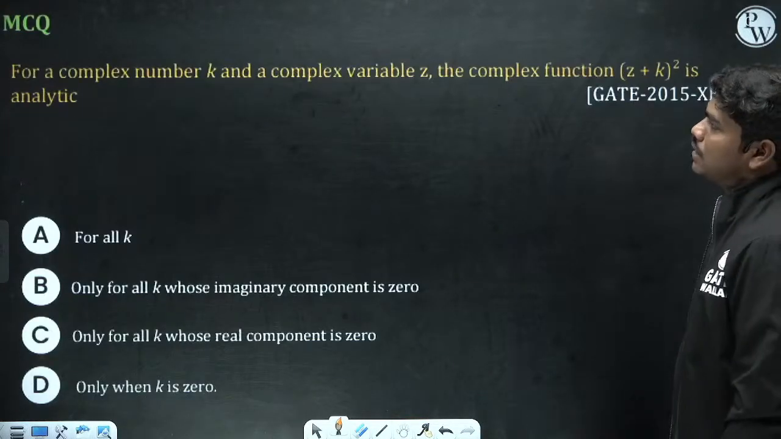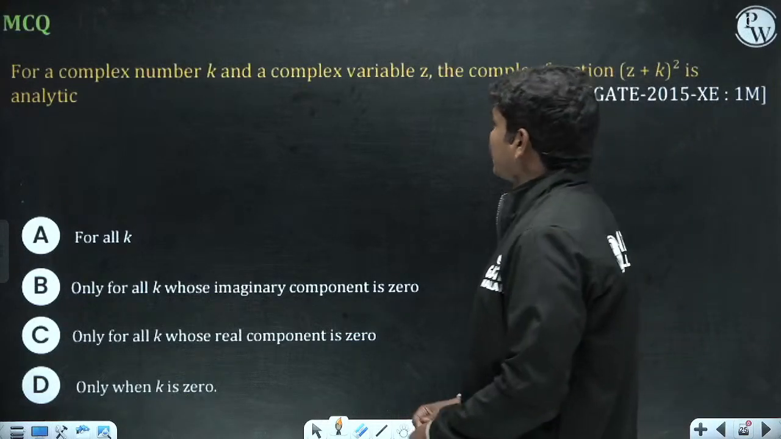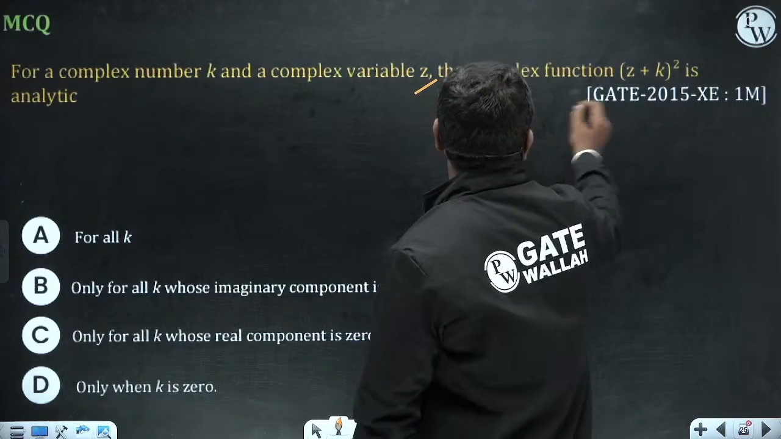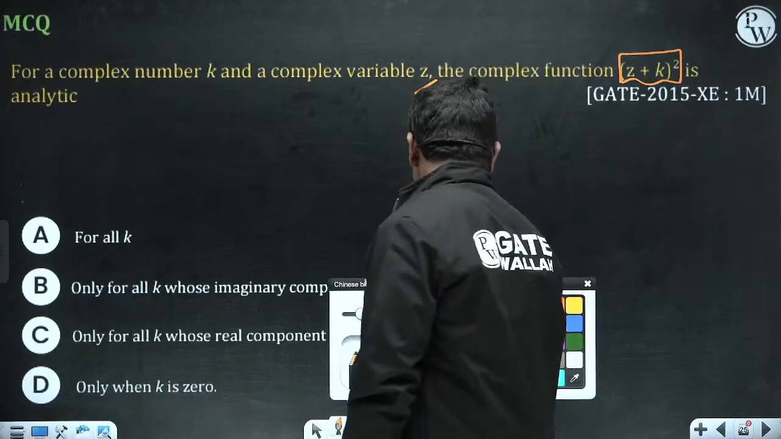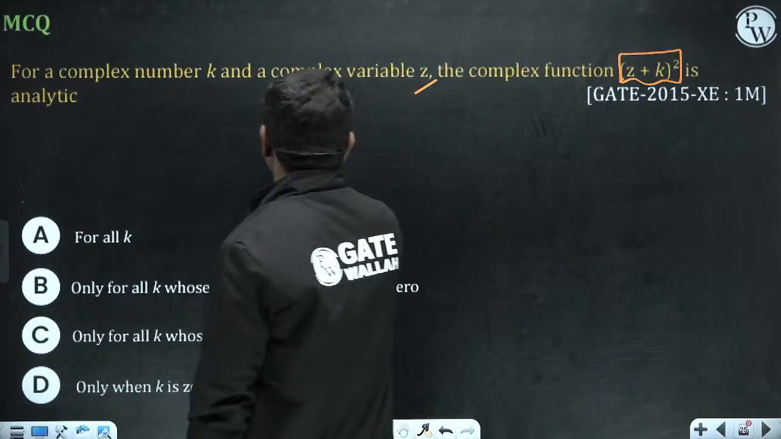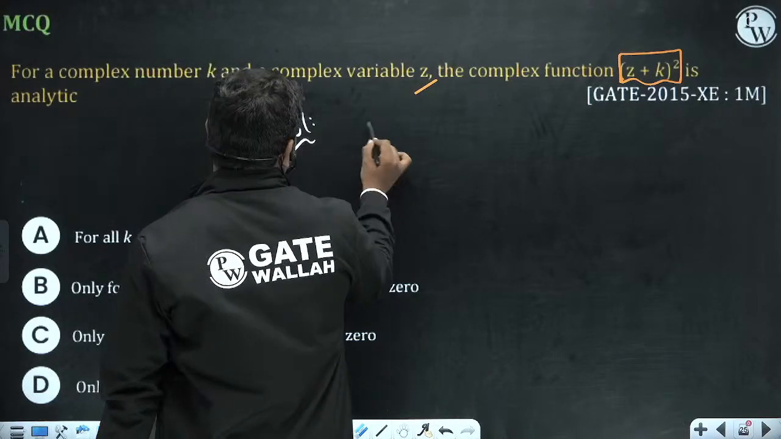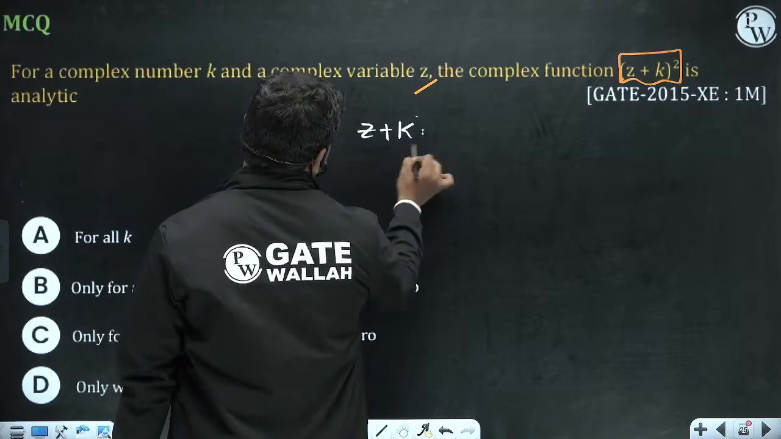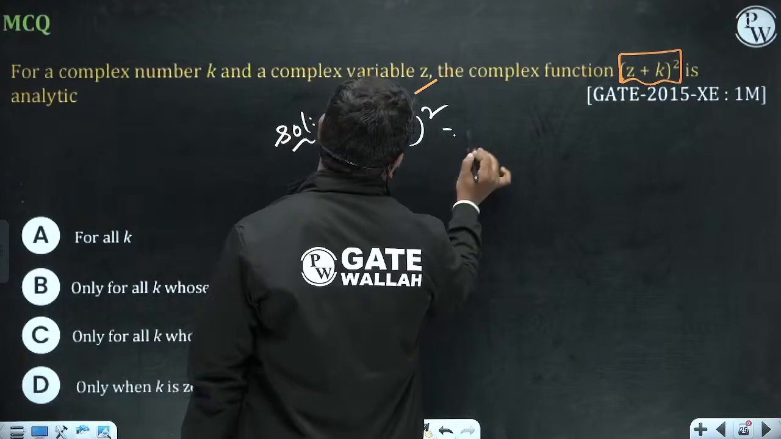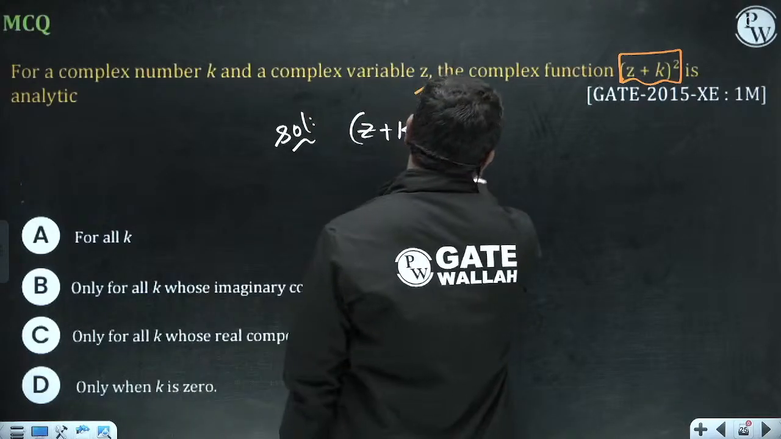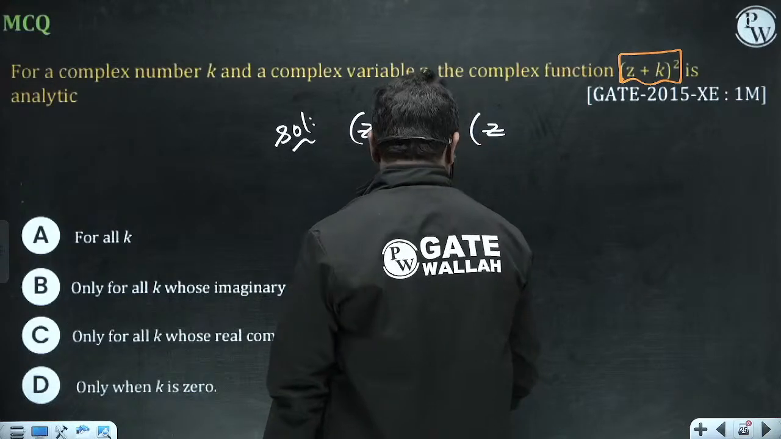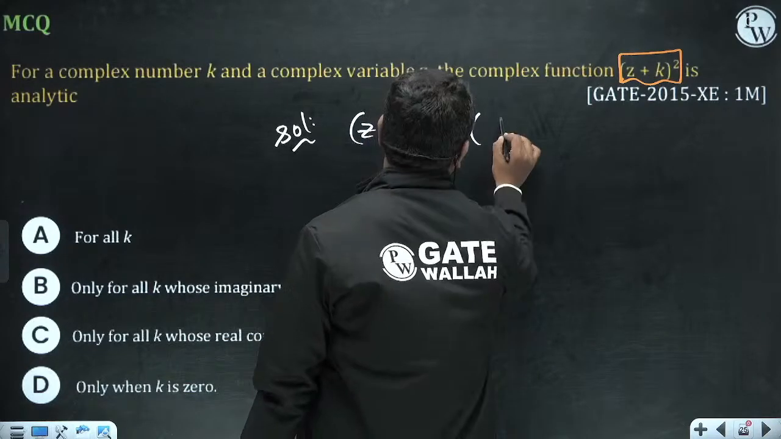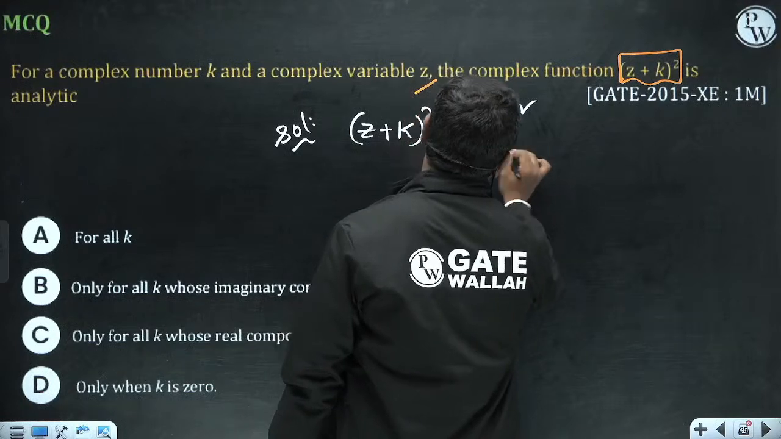So let us solve this. For a complex number k and a complex variable z, the complex function (z plus k) square: z plus k whole square is a sum of two complex numbers whole square, which is again a complex number. So let us say, for example, alpha is a complex number, alpha square is also a complex number.